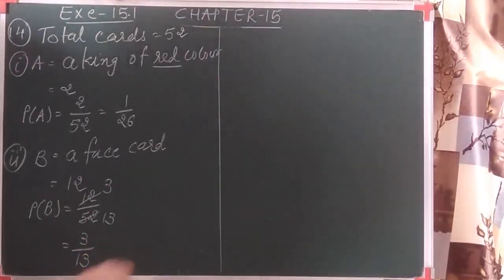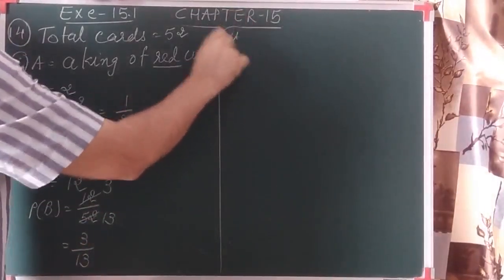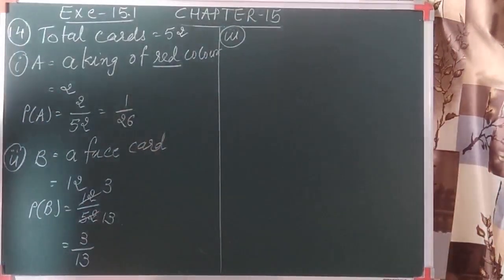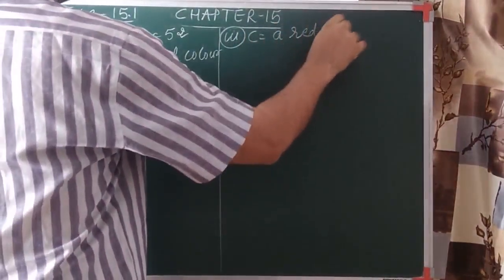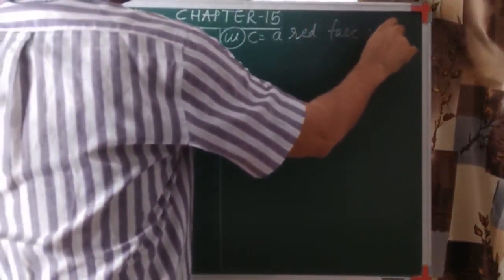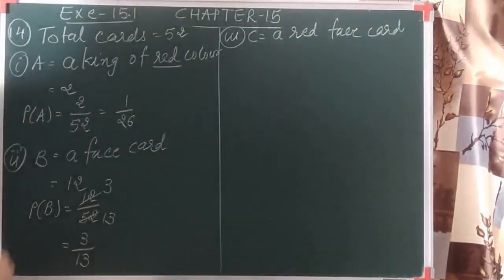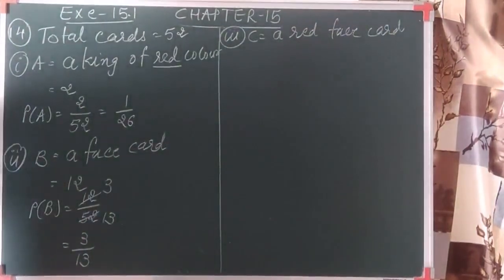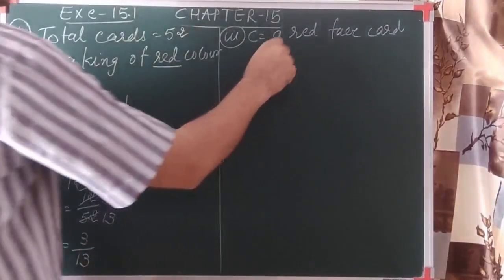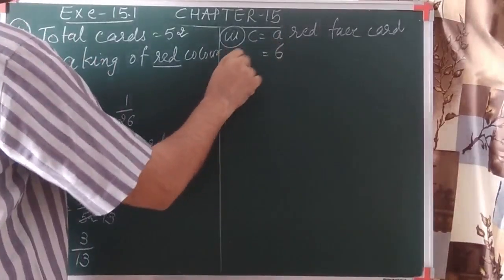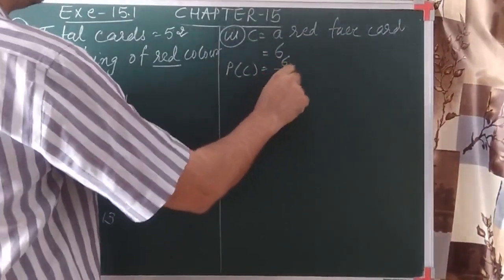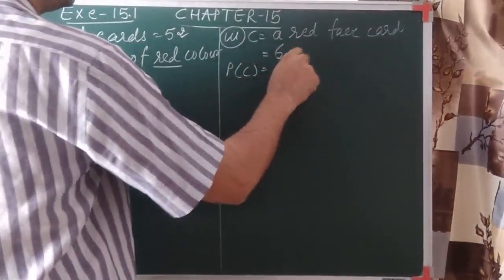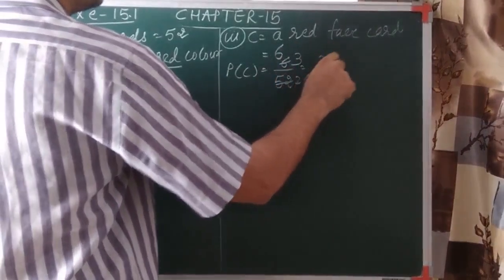Let's go for one more question. It is asked a red face card. See this, in the previous question it was the face card only, so we included all. Here it is the red color face card. So 3 of diamond and 3 of heart. Correct. So that is 6 total we have. So the probability of this event is favorable outcomes upon total outcomes. Both are divisible by 2. 2 3s are 6, 2 26s are 52. So it is 3 by 26.